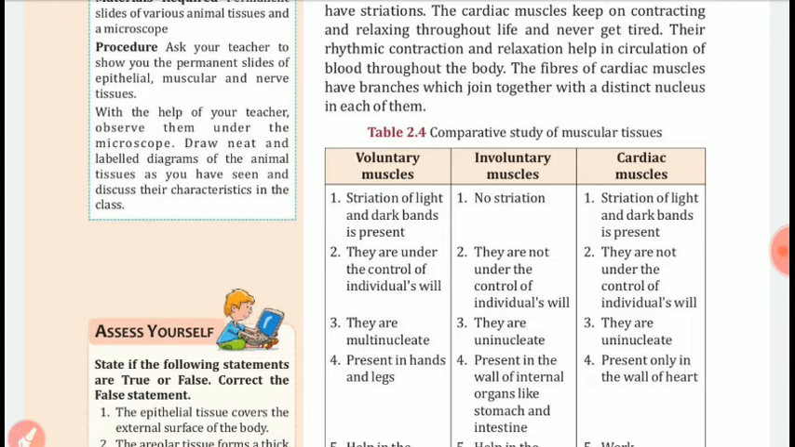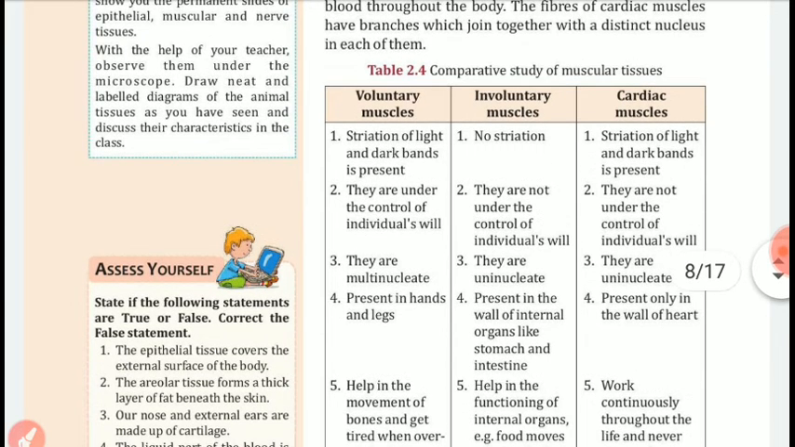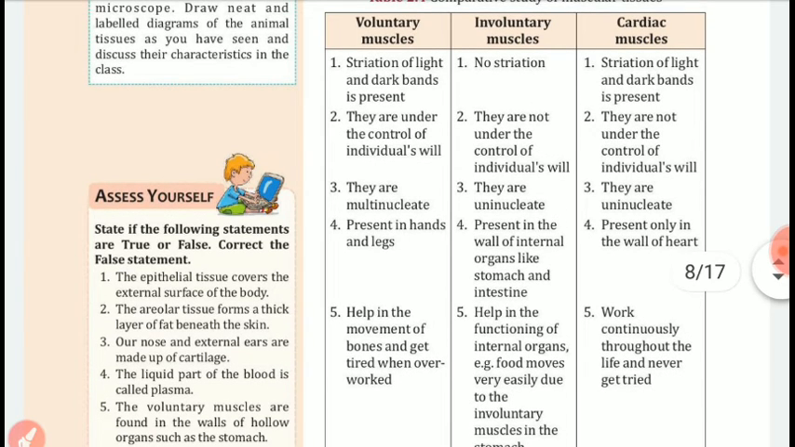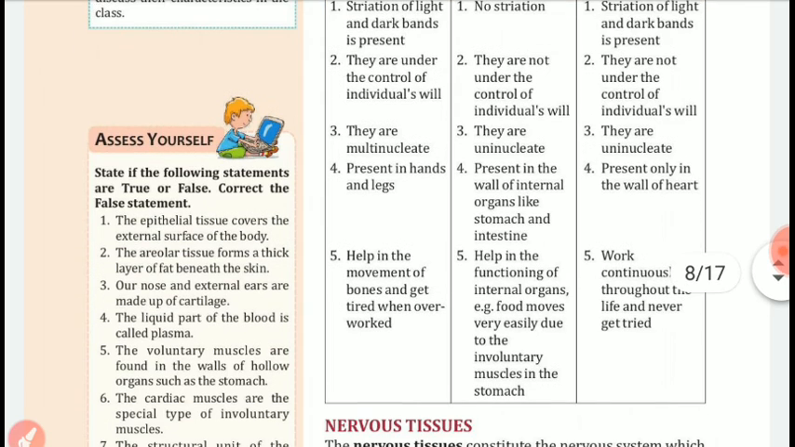Voluntary muscles are present in hands and legs. Involuntary muscles are present in the walls of internal organs like the stomach and intestine. Cardiac muscles are only present in the wall of the heart. Voluntary muscles help in the movement of bones and get tired when overworked. Whereas involuntary muscles help in the functioning of internal organs. For example, food moves very easily due to the involuntary muscles in the stomach. Cardiac muscles work continuously throughout life and never get tired.